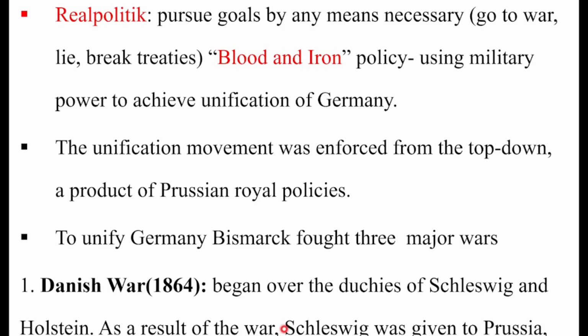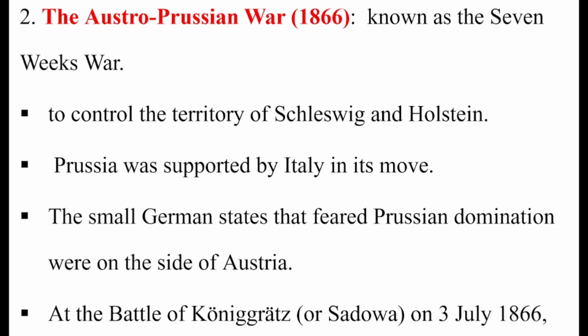In this case, Schleswig was given to Prussia, but Austria kept Holstein. The first foreign power is now eliminated. The second war in German unification was the Austro-Prussian War. The Austro-Prussian War means the war fought between Austria and Prussia in 1866. This war is sometimes known as the Seven Weeks War.